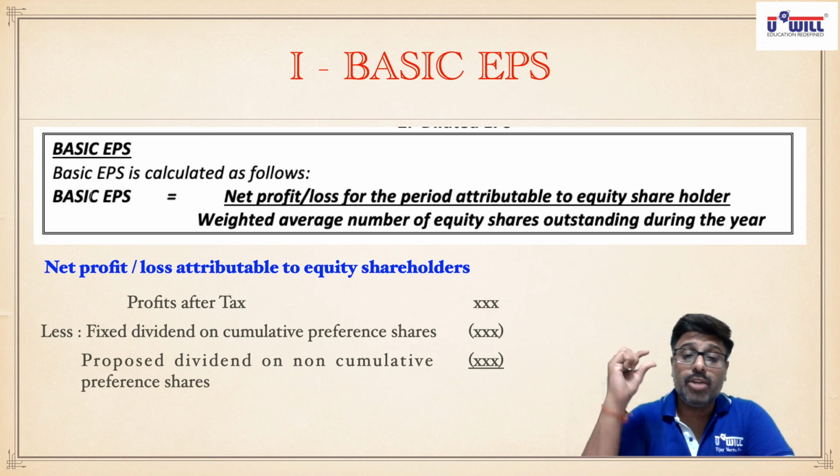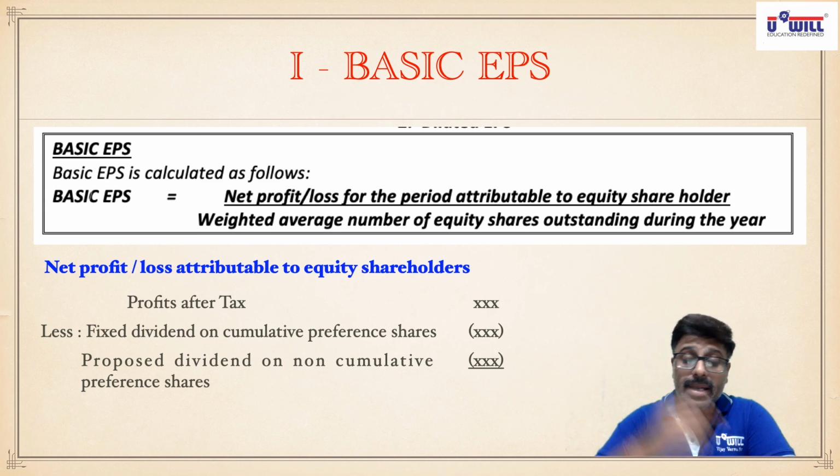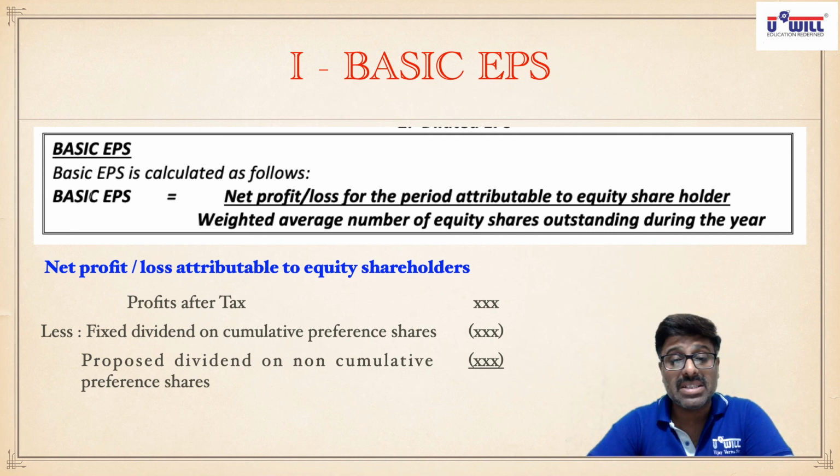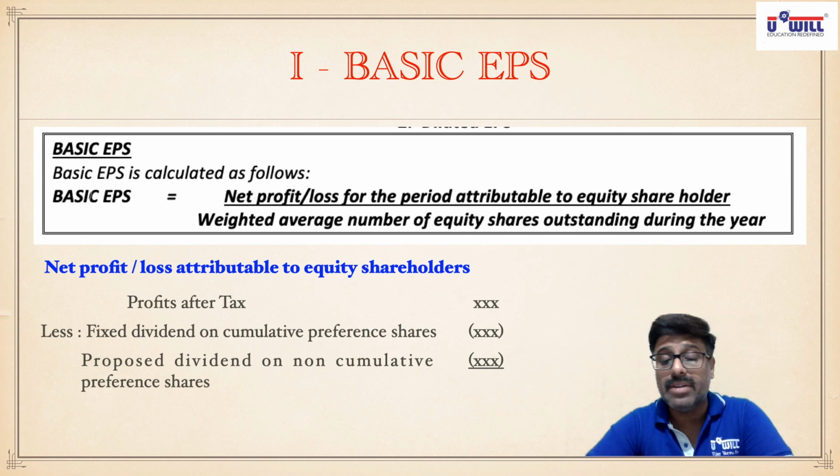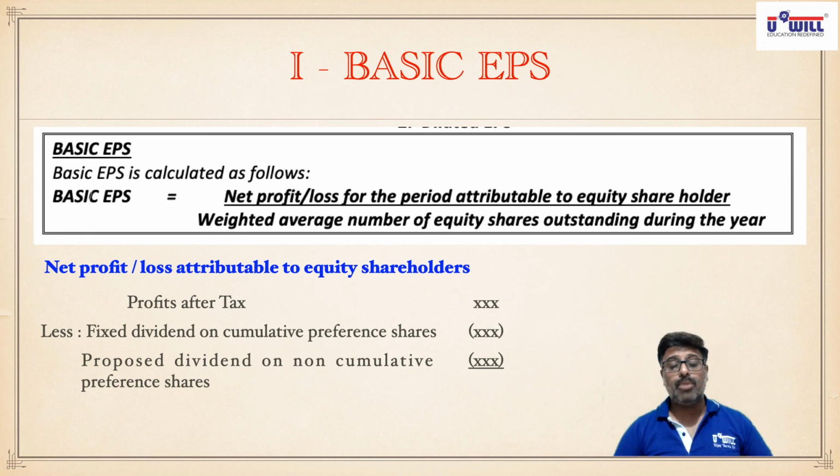So if we have 12% cumulative and 11% non-cumulative preference shares, in case of cumulative we will minus 12% only, whatever may be the proposed dividend, 8 or 9%. But in non-cumulative, if proposed is 8%, then in spite of being 11% preference shares, you will minus only 8% dividend, because they are not going to get the remaining 3%. Okay, so this is a very important point to be noted.